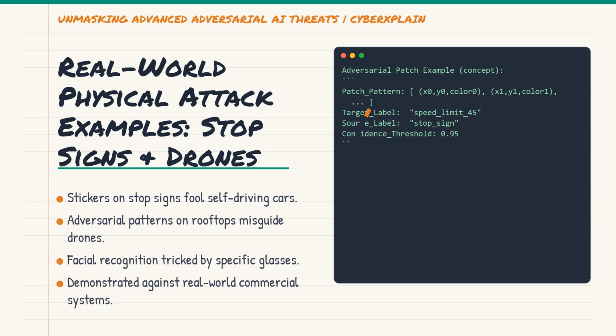Or imagine a drone trying to deliver critical supplies, but an adversarial pattern on a rooftop makes its object recognition system misidentify the landing zone, sending it to the wrong location, or worse, crashing. Even facial recognition systems can be fooled by specific glasses or makeup patterns. These are not theoretical attacks, they have been demonstrated against commercial systems, highlighting immediate safety and security risks.